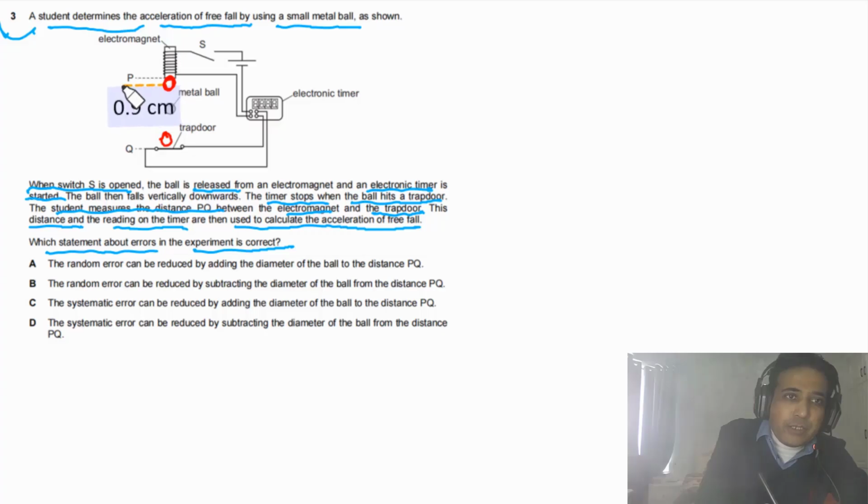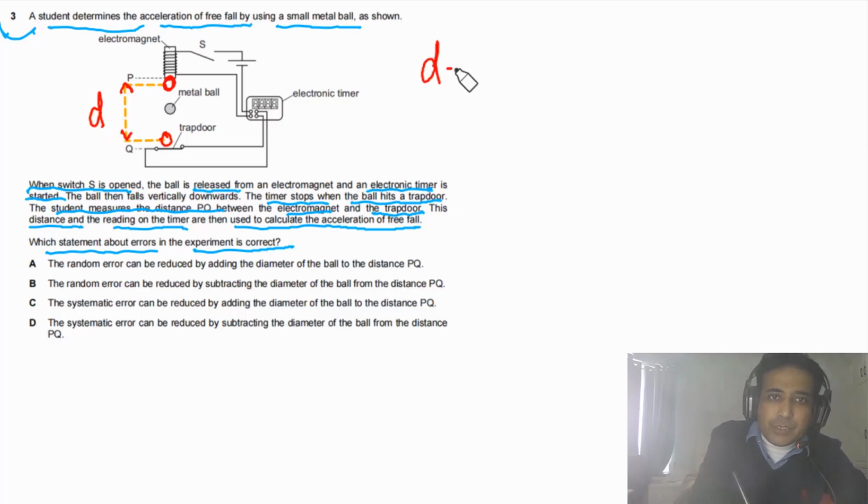So we have to measure this distance from the center of the ball, from here to the center of the ball at this position. This distance we have to find out. So we can also label this one. Let's say this distance is equal to d.